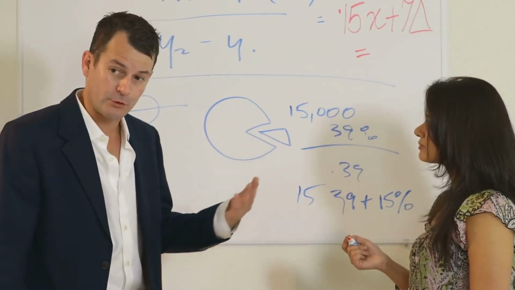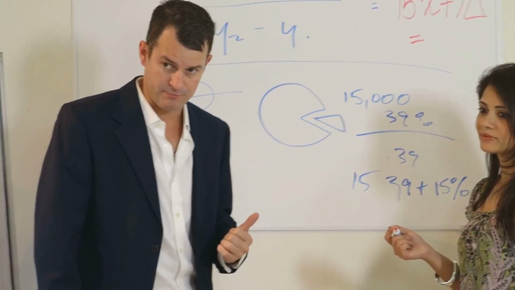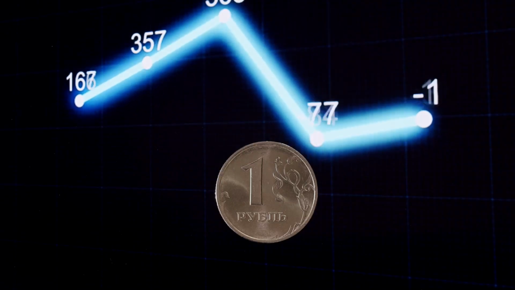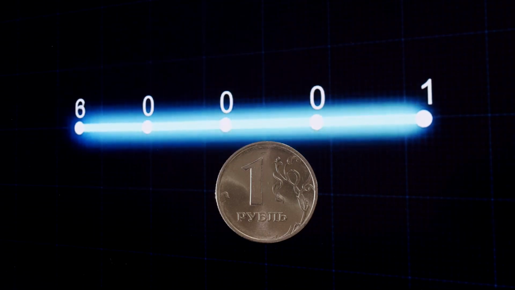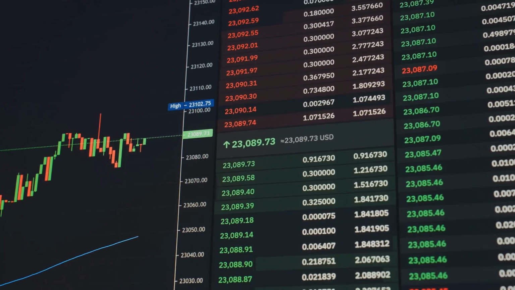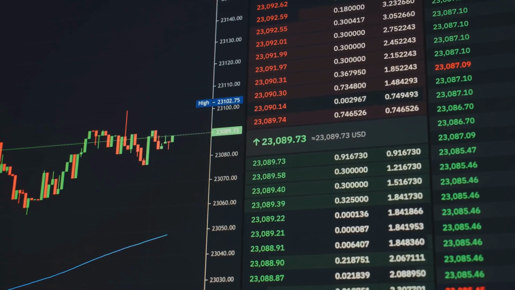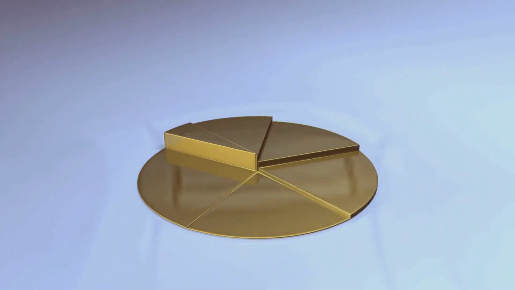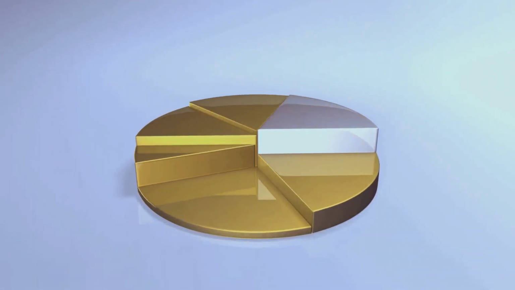Classical probability, also known as frequentist probability, is the most common approach to understanding probability. It defines probability as the long-run frequency of an event occurring. Imagine flipping a fair coin many times. Classical probability assumes that each coin flip has an equal chance of landing on heads or tails. As we flip the coin more and more times, we expect the ratio of heads to tails to approach 1-to-1. This long-run frequency is the classical probability of getting heads or tails.